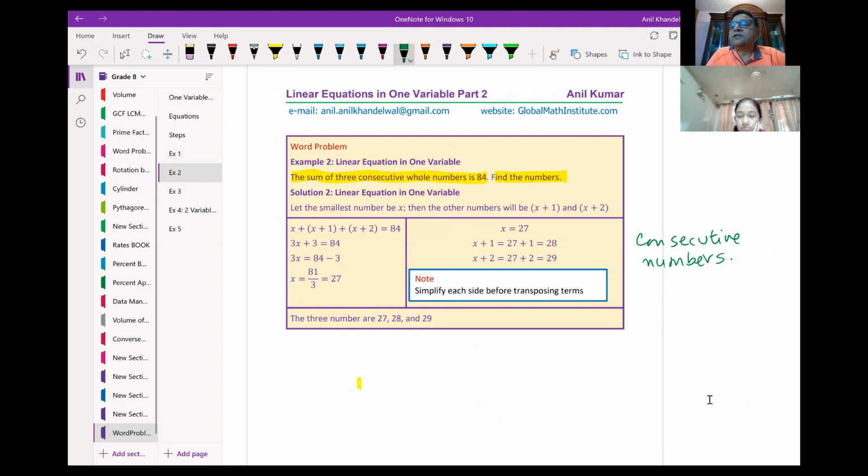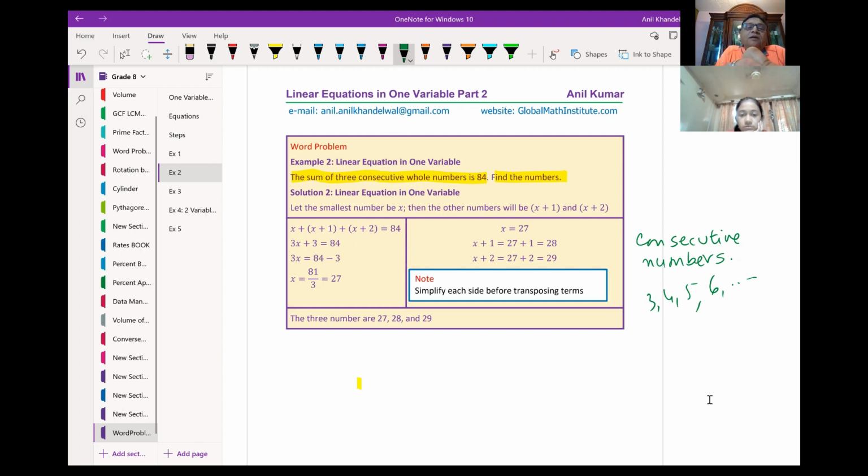One after the other. Consecutive numbers are one after the other. For example, if I write 3, 4, 5, 6, like this, do you see one after the other? These are consecutive numbers. So, how do I write variables for consecutive numbers?